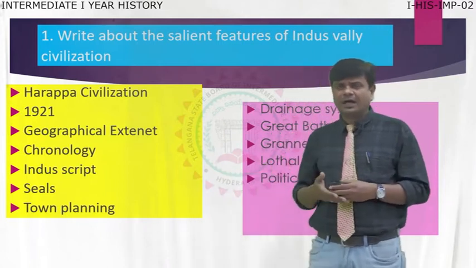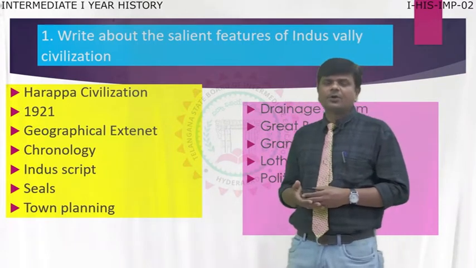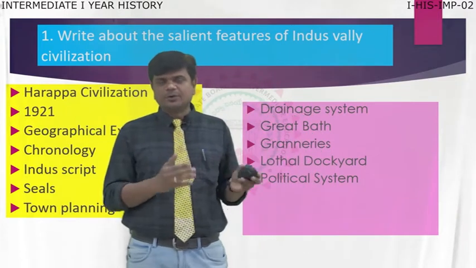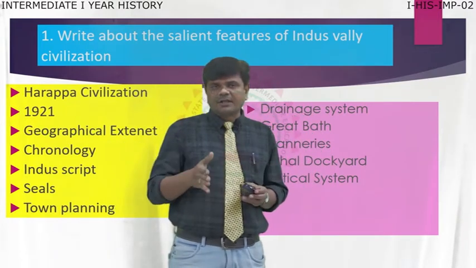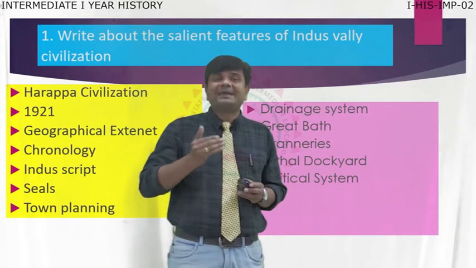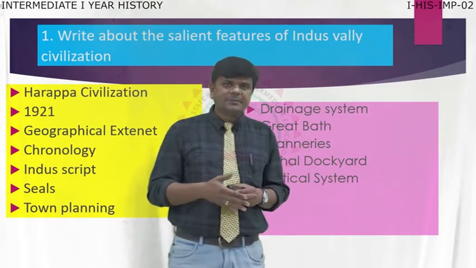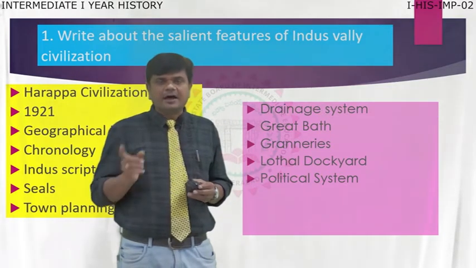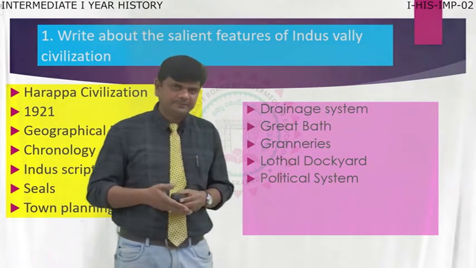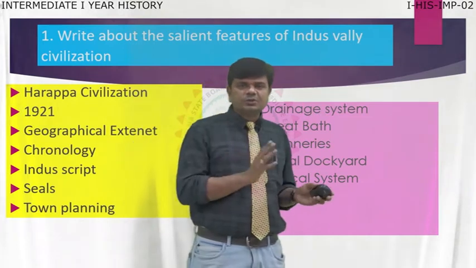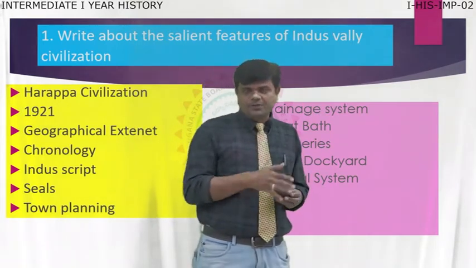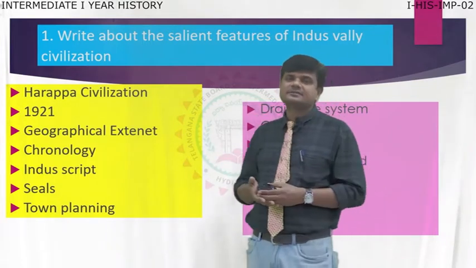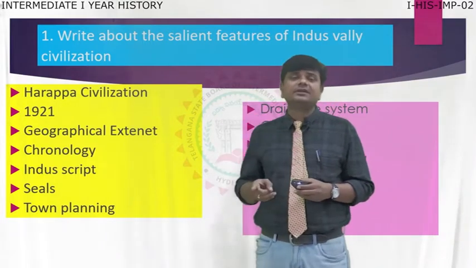Now moving to the chronology. Chronology means how the civilization started. When did the civilization begin? Some historians believe 2700 is the year the Harappa civilization started. Somebody believes 2500. So you write the different opinions of historians, and especially you have to mention the